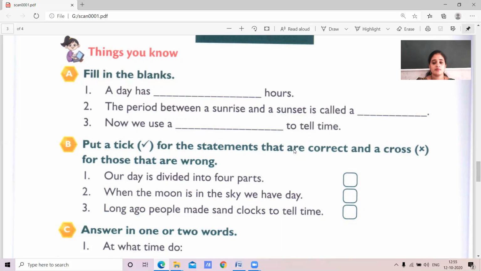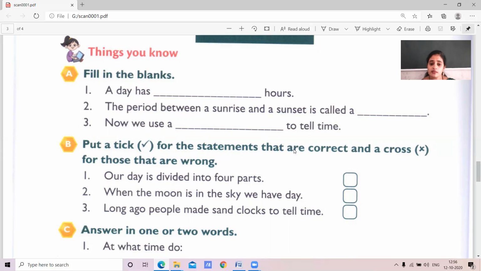Okay. So, put a tick for the statements that are correct and a cross for those that are wrong. Our day is divided into 4 parts. Is it correct? No. Our day is divided into 2 parts, that is daytime and night time.